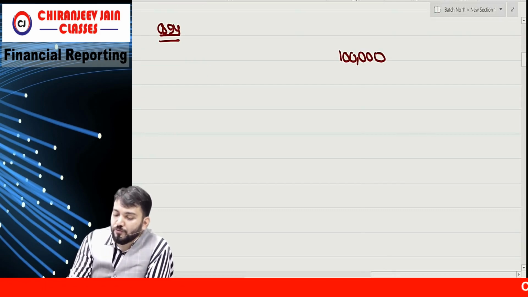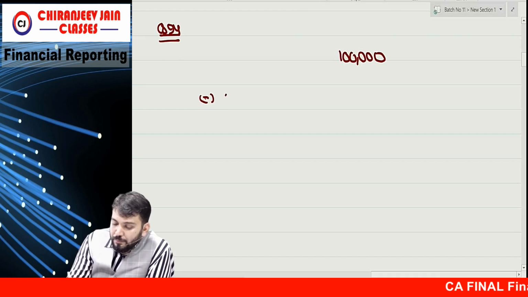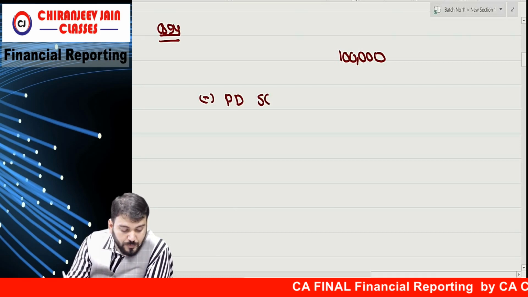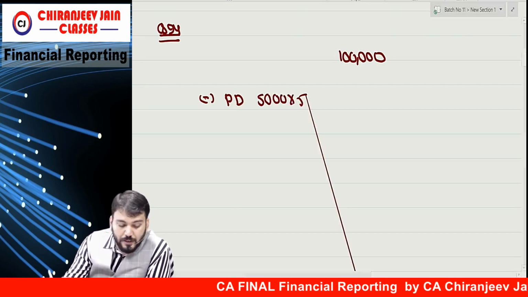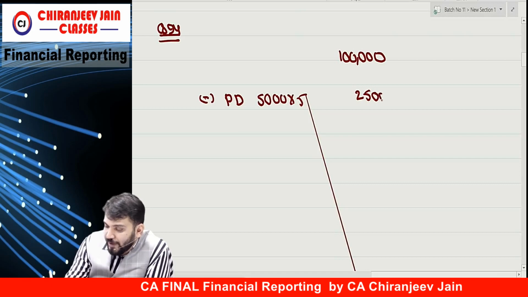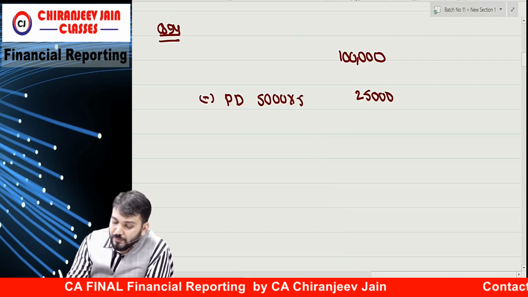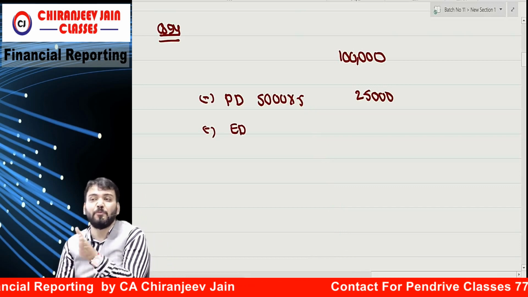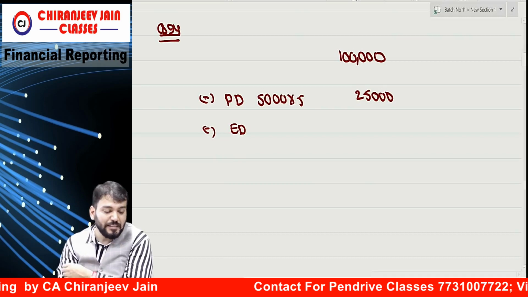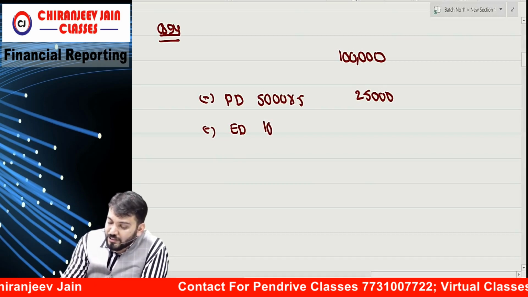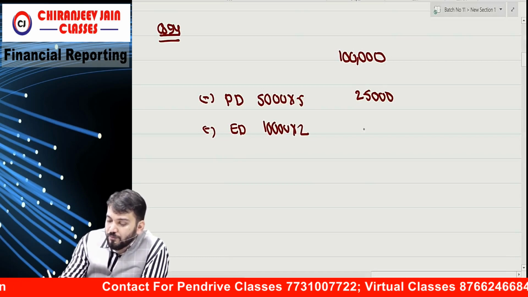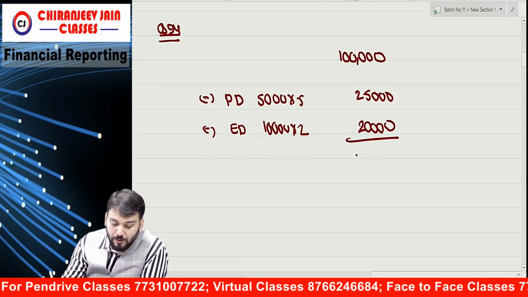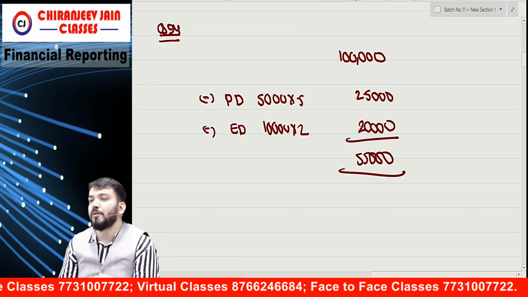1 lakh. From this first we deduct preference dividend, which is fixed. That is 5,000 into 5 per share, correct? That is 25,000. Similarly, we'll also deduct equity dividend, which is given before any surplus dividend. That is 2 per share, so 10,000 into 2, which is equal to 20,000. So what is the surplus profit? 55,000 is the surplus profit.